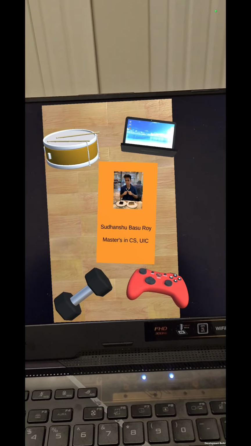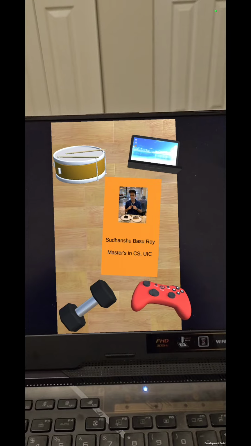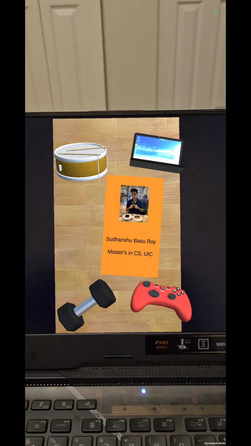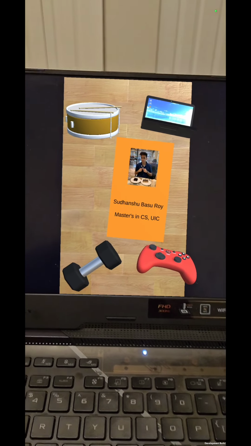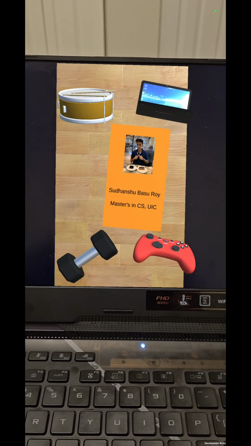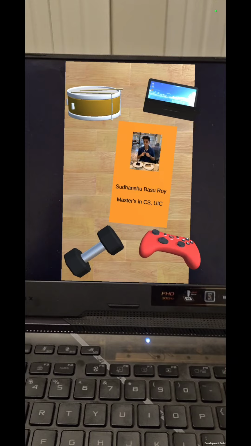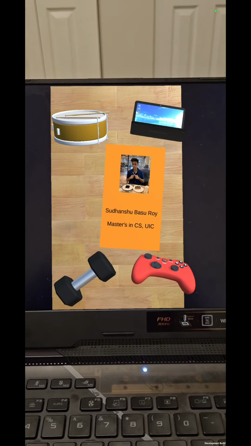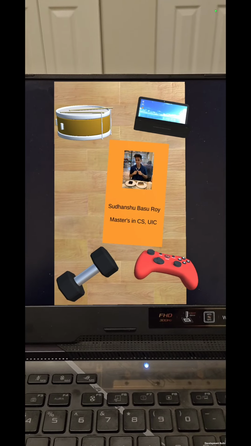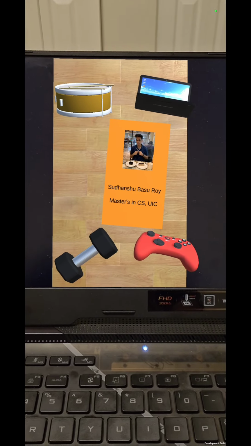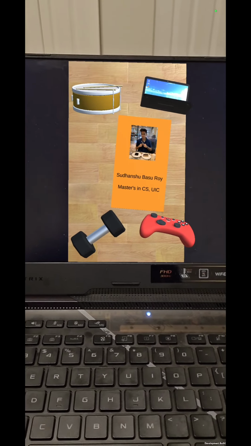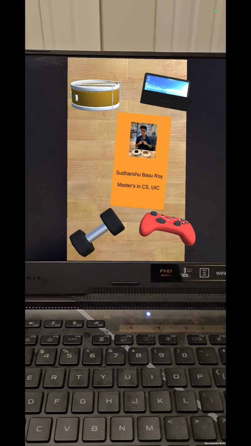A gamepad on the bottom right to represent how I eventually took up casual gaming with my friends over the course of the pandemic. And speaking of the pandemic, there's a dumbbell on the bottom left that indicates how I started working out as a form of working on myself. Along with it, there's also a small ID card with my picture, my name, and my master's program all mentioned on it. This has been a presentation of my first project for CS428.